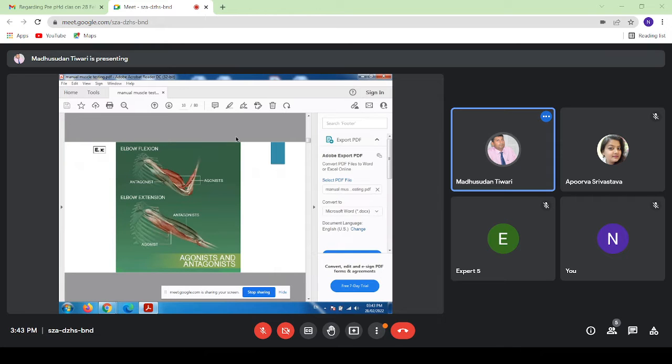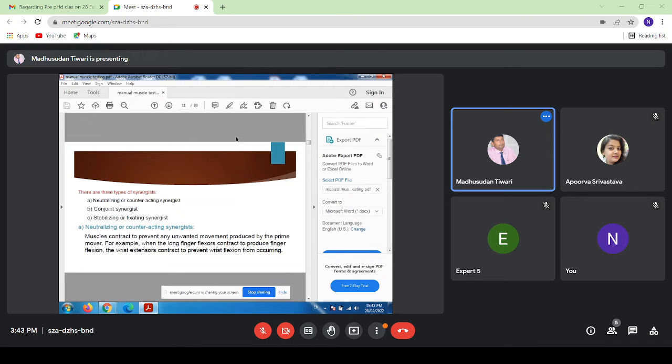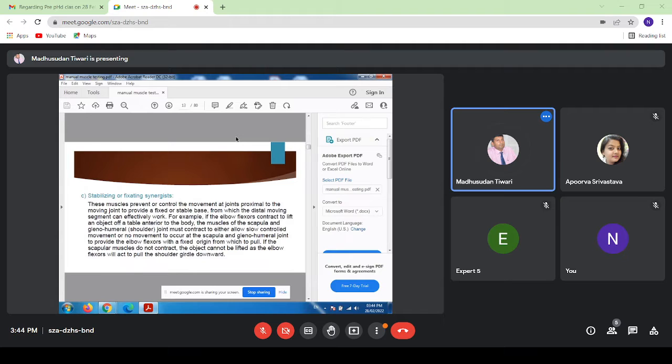See, elbow flexors: agonist and antagonists. You can see biceps are agonist, antagonists are triceps. When we do elbow extension, here the agonist will be the triceps muscles and antagonist will be the biceps. Again, there are three types of synergists, but we need not go into details.